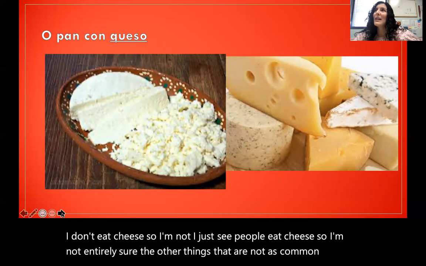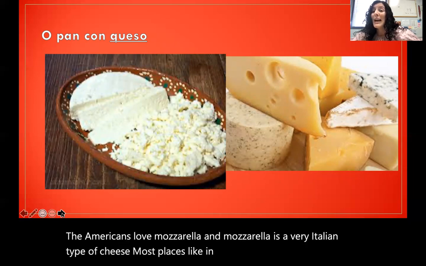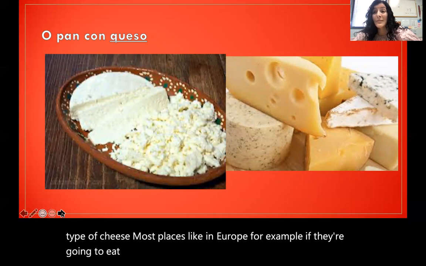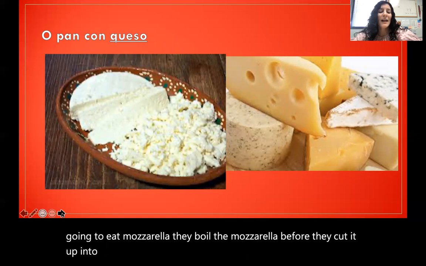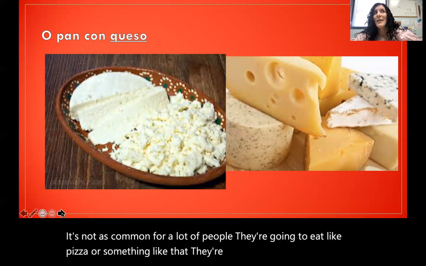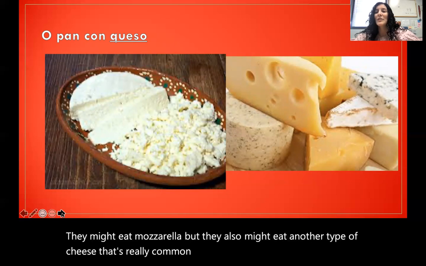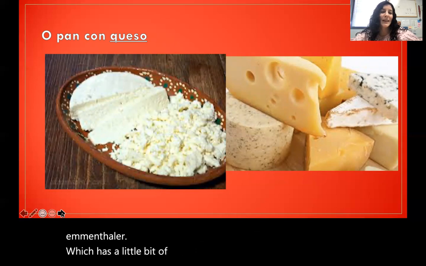The other things that are not as common, right? The Americans love mozzarella, and mozzarella is a very Italian type of cheese. Most places, like in Europe, for example, if they're going to eat mozzarella, they boil the mozzarella before they cut it up into slices. So it's not as common for a lot of people. If they're going to eat pizza, they might eat mozzarella, but they also might eat another type of cheese that's really common for pizza in Europe, which is Emmentaler, which has a little bit of a different taste to it.